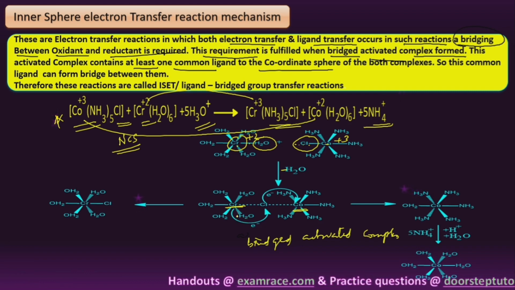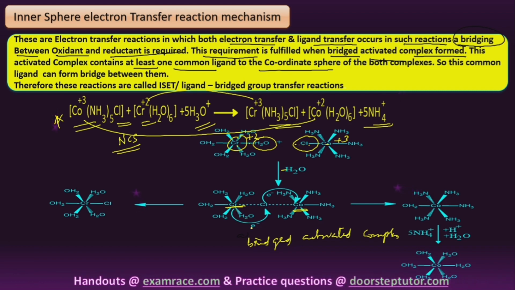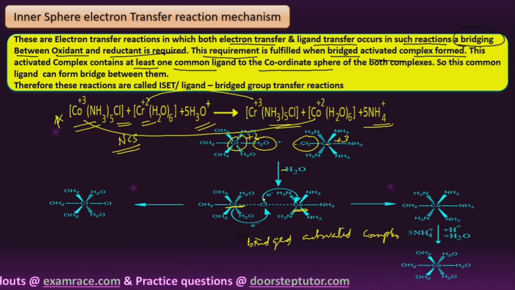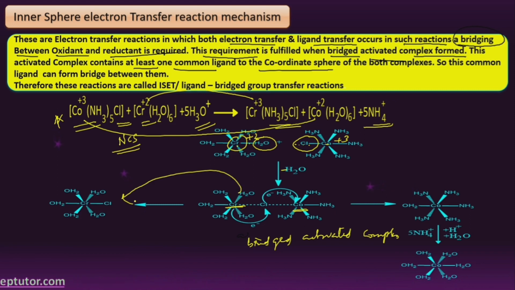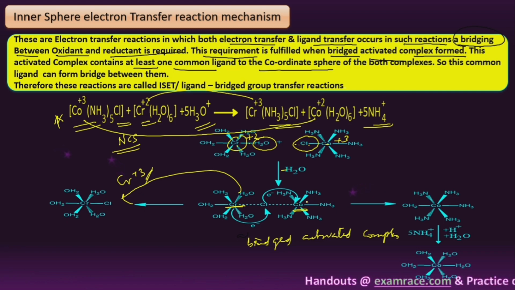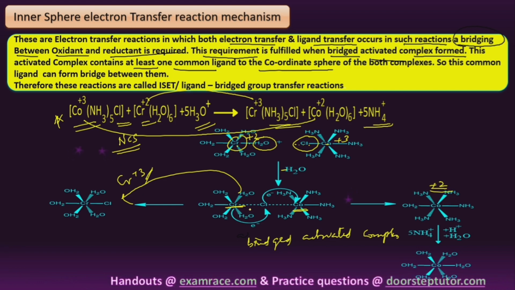Here the chromium plus 2 loses an electron. The electron is transferred via the bridging ligand to the cobalt metal atom. So chromium turns into chromium plus 3, and cobalt turns from plus 3 to plus 2. So this is the reaction.